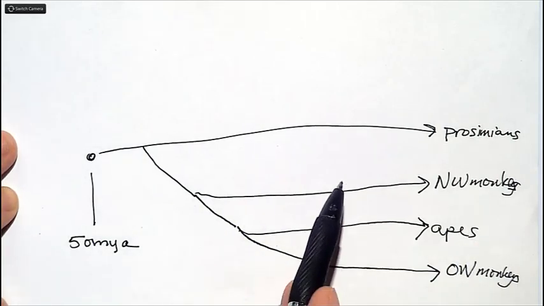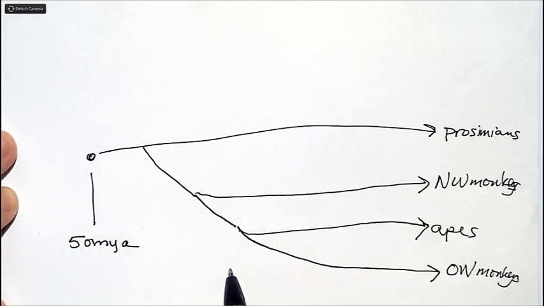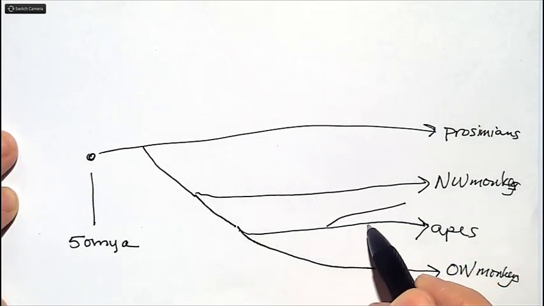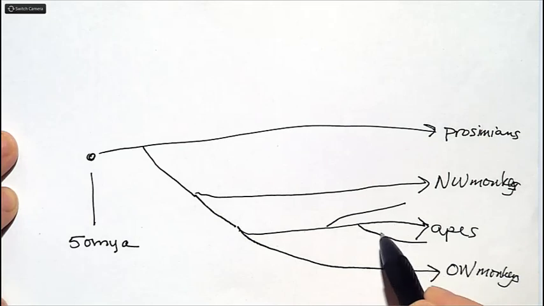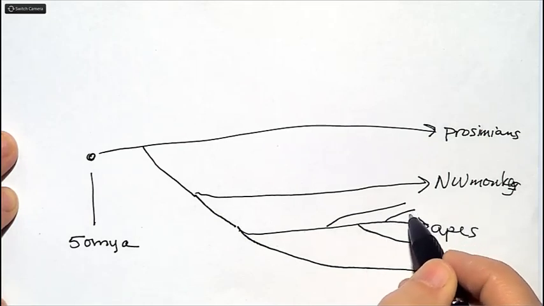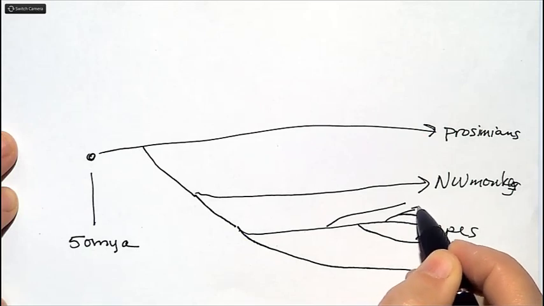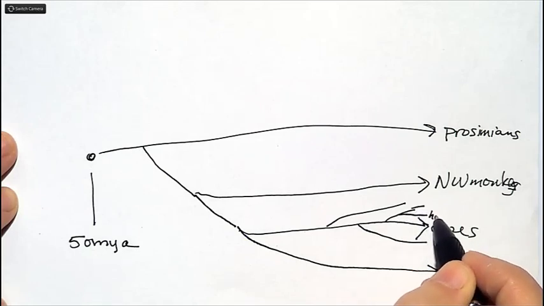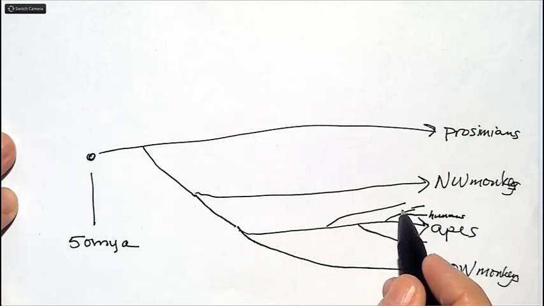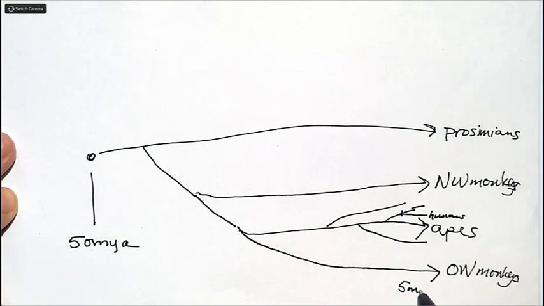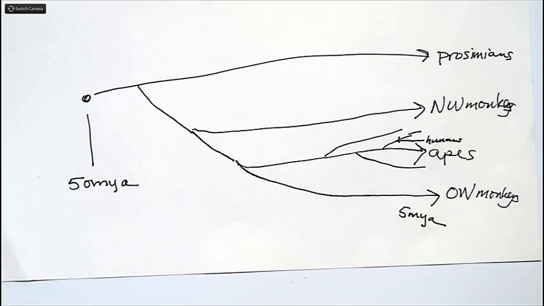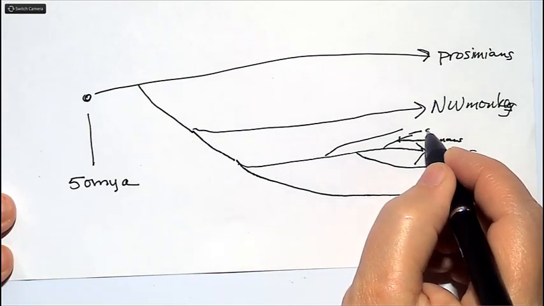All of these groups had further splits within. If we look at one example with apes, we could have different groups, maybe gibbons and gorillas and chimps and humans. This split happened about 5 million years ago. Our closest relatives would be the chimps.